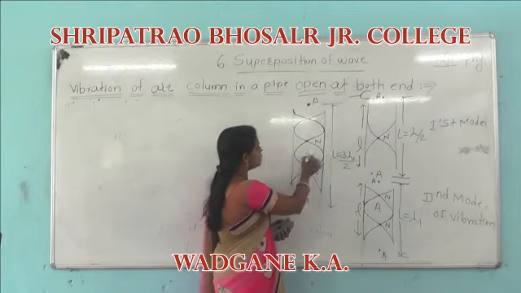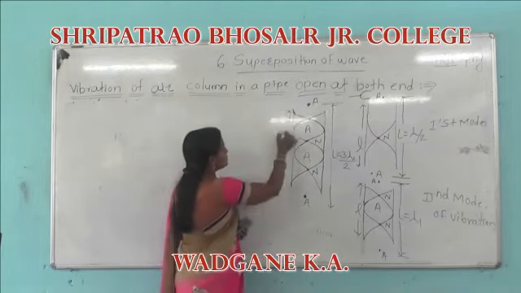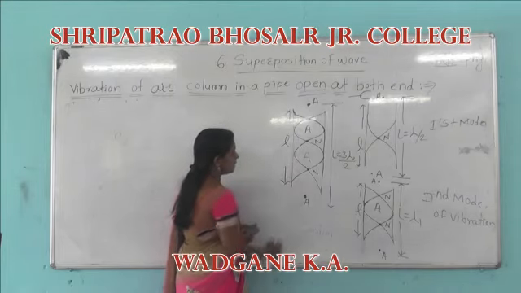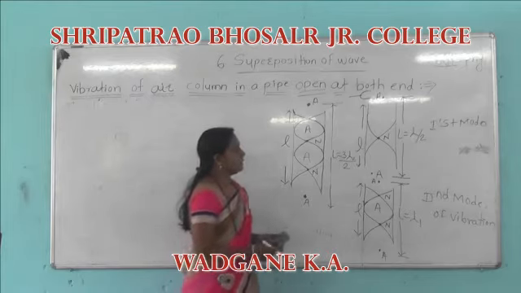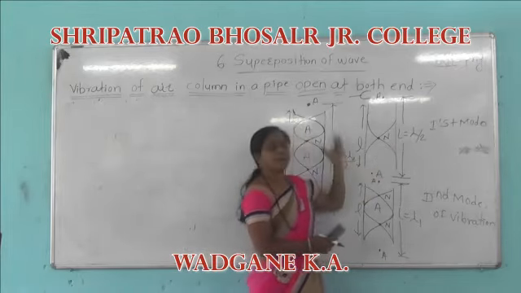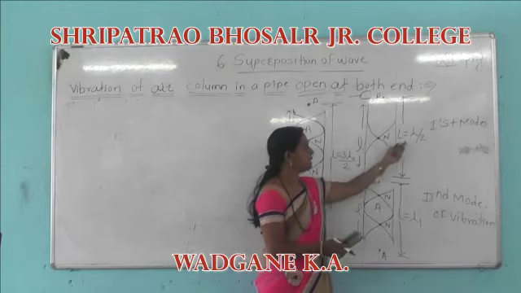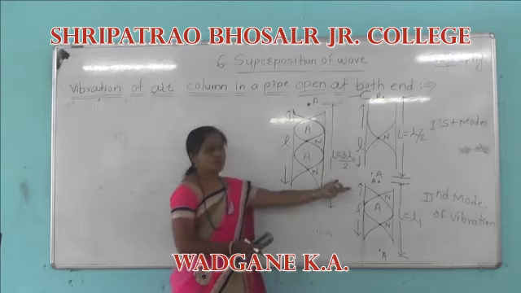Therefore, here also, small l is the length of the pipe and capital L is the corrected length of the air column. These are the three distances for the pipe open at both ends: lambda by 2, lambda 1 and 3 lambda by 2.